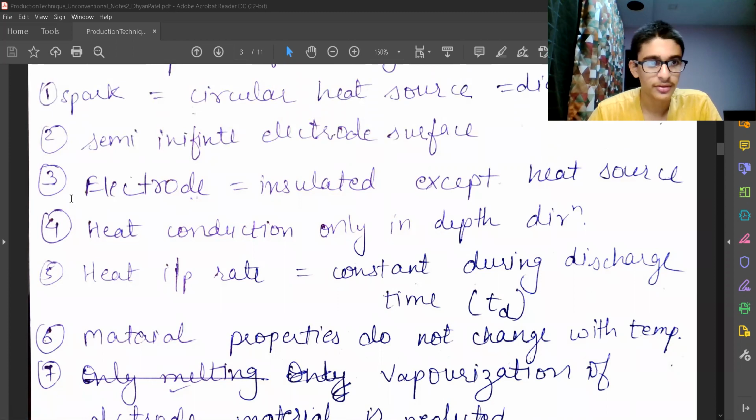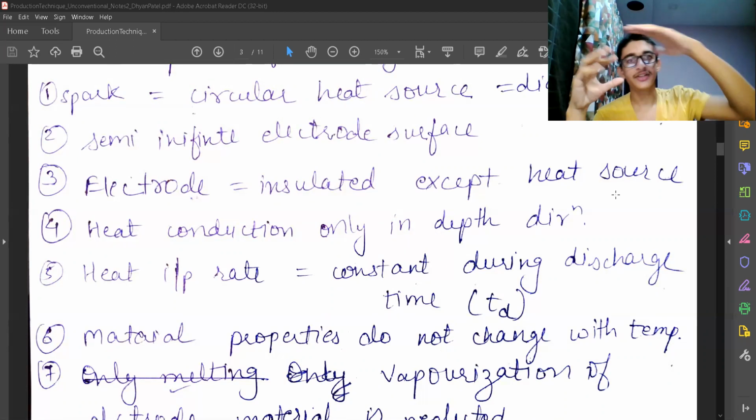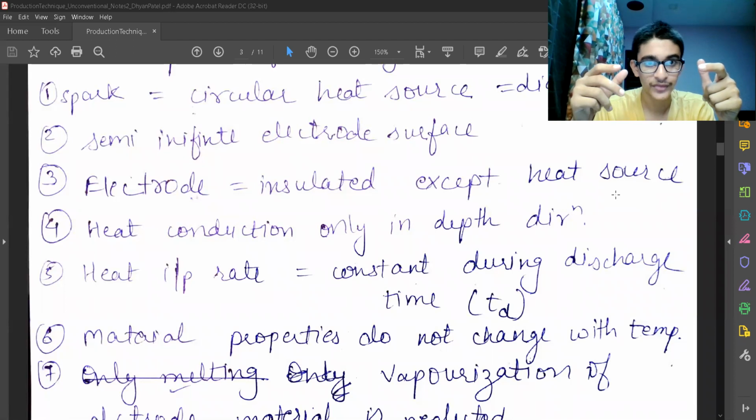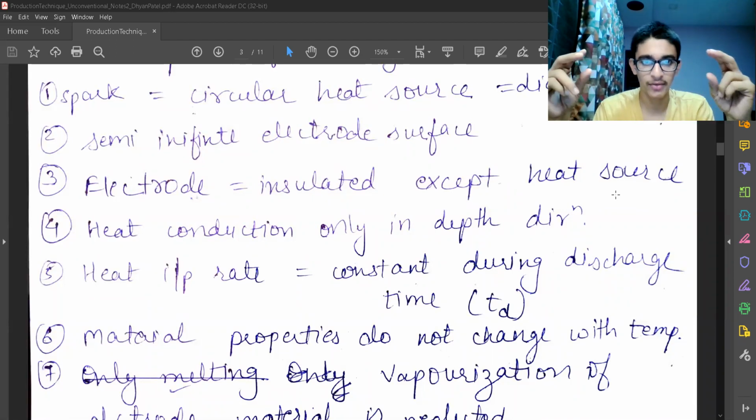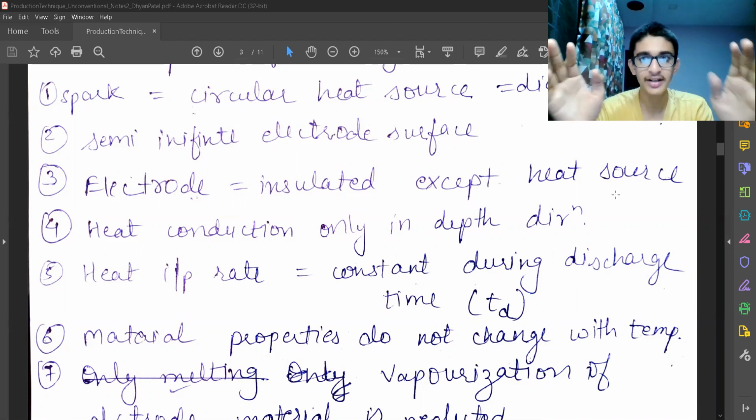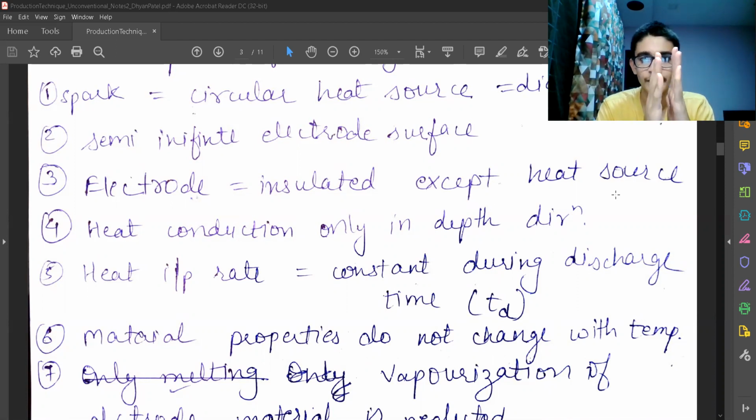Let me explain the third point in detail. The electrode is insulated except from the heat source, because the electrode is an infinite surface and there is fluid also present over there, so the machining should happen at all places. It will happen by default at all places, but we are saying it is happening only at that small section in which the sparks are generated.